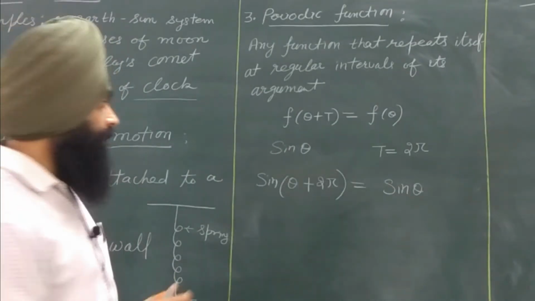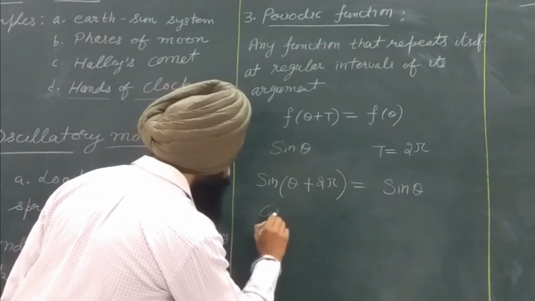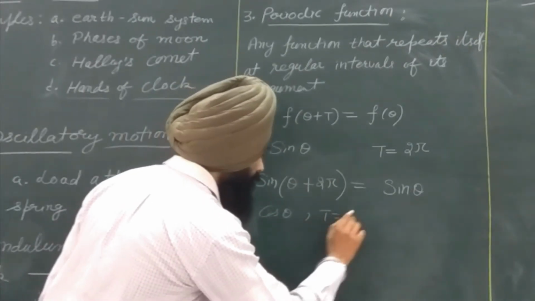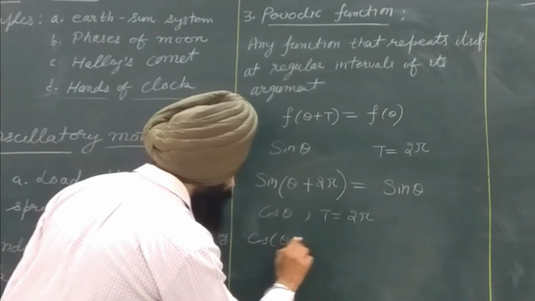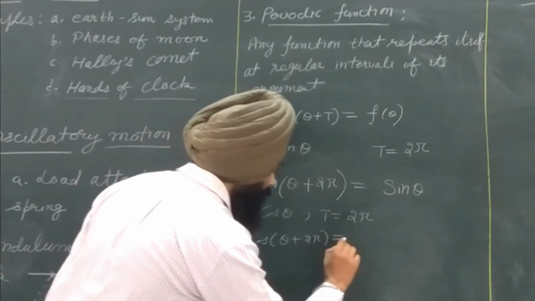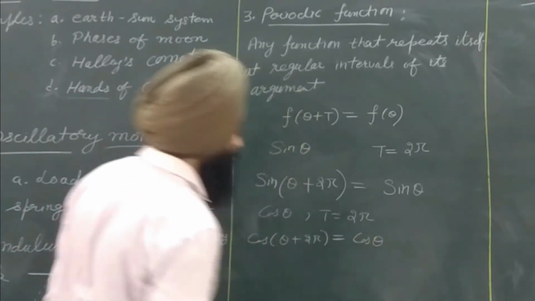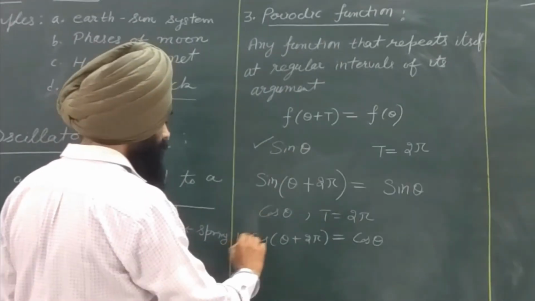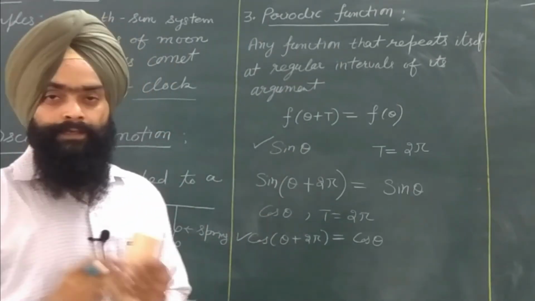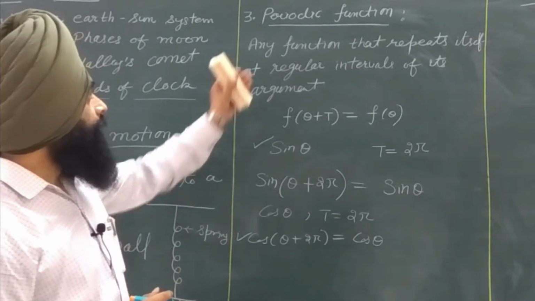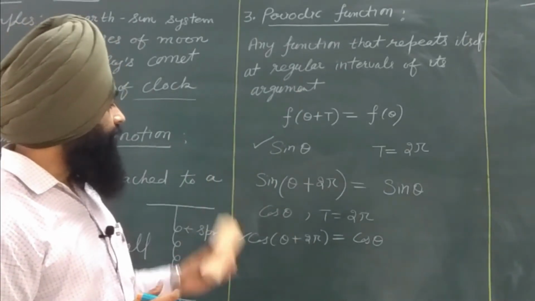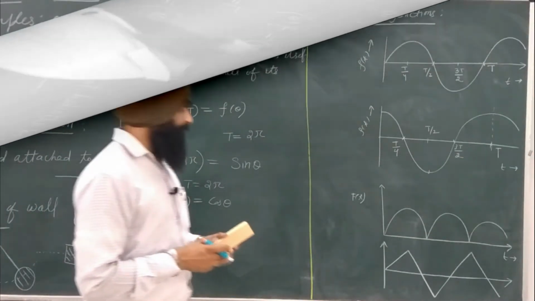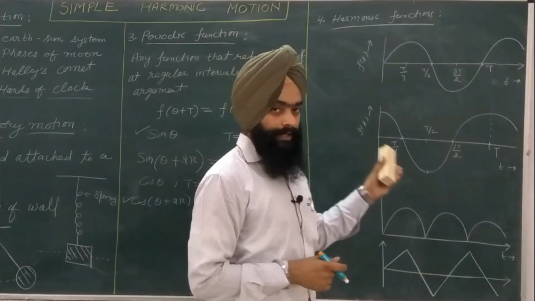Similar is the case of cos theta. It also has the time period of 2 pi. So cos of theta plus 2 pi will again give me the cos function. So both the sine and cosine functions are the best examples of the periodic functions, and these sine waves and cos waves are represented graphically like this.